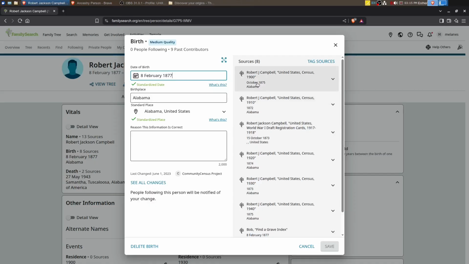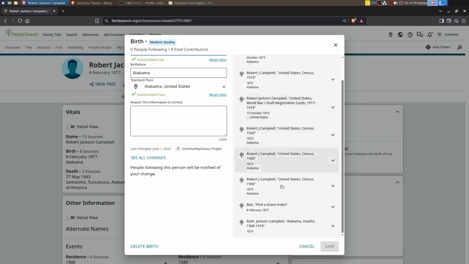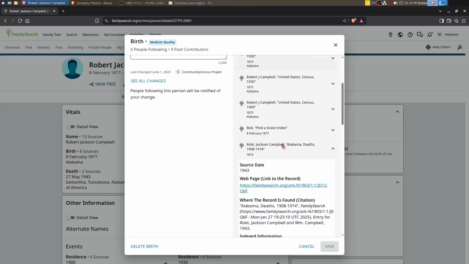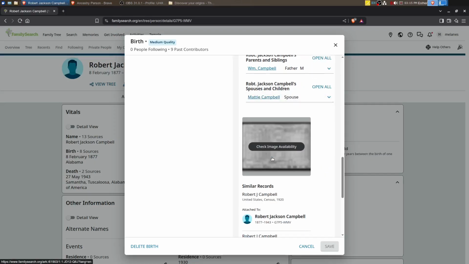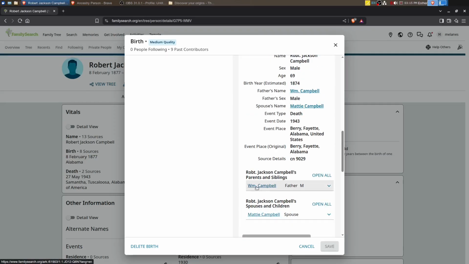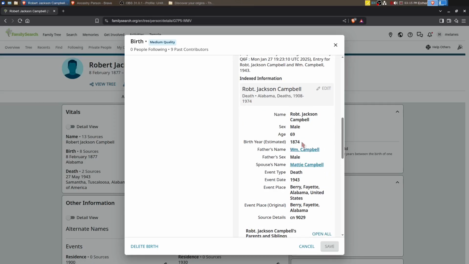And let's see, we've got October 1875. His draft card says October 1873, his Find a Grave memorial says 1877, and his Alabama death record says 1874. Unfortunately, I can't look at the actual death certificate because those are images that have to be viewed at a family history center, and I'm not there right now. But that's where his father is named William Campbell, and I bet the mother's name probably says don't know or is blank. But his birth year estimate is 1874.